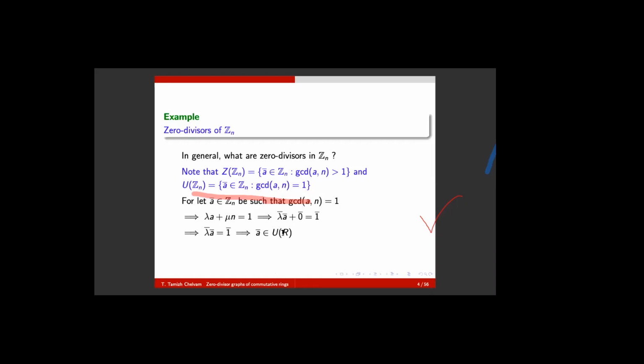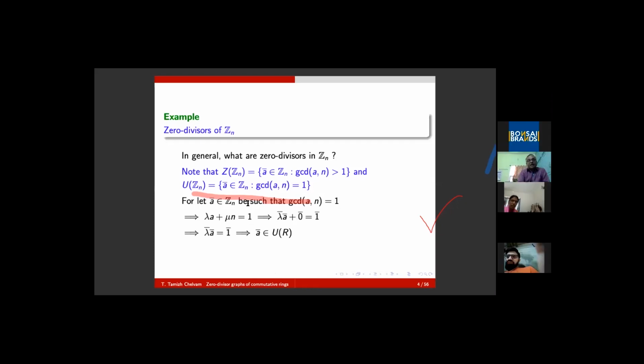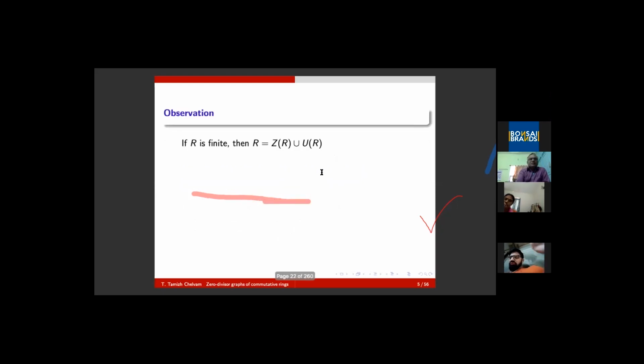What I have observed: if you take an element a bar in congruence modulo n classes and it enjoys the property that GCD of a comma n is equal to 1, then it is a unit. So naturally, when the other condition is true, it is a zero divisor. So in the case of congruence modulo n classes, a classical finite ring, all zero divisors and units are known. Okay.